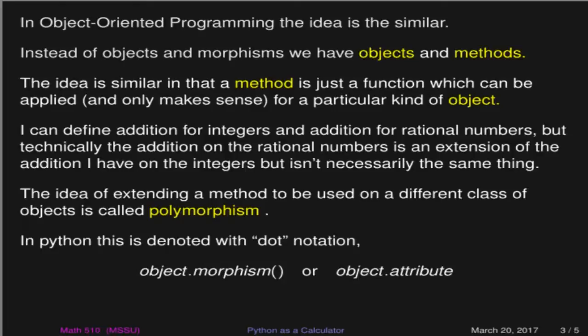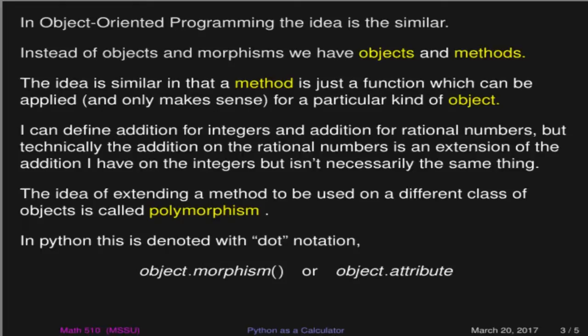Now, something that also goes along with the dot notation is the idea of an attribute. So an object and an attribute, some piece of information that's really contained inside the object itself, is what we mean by an attribute.